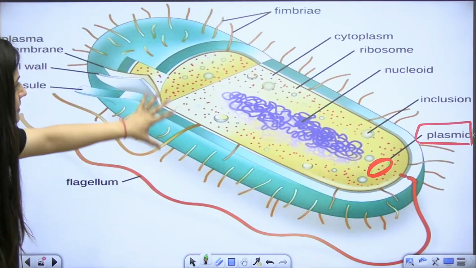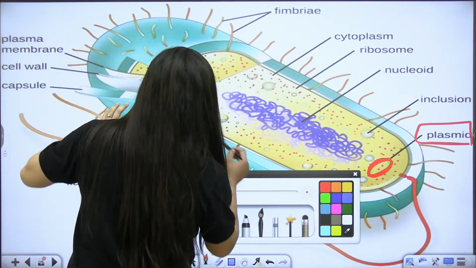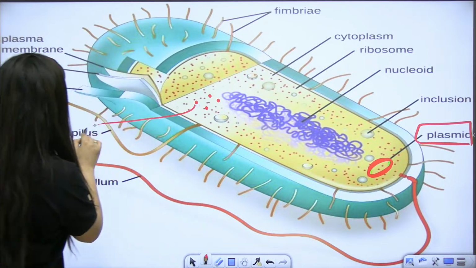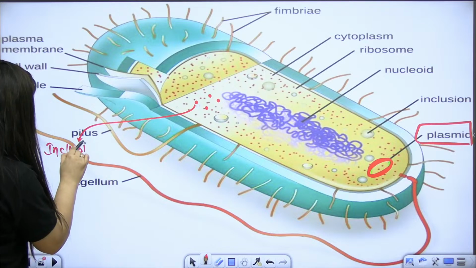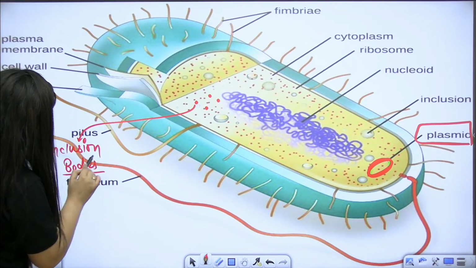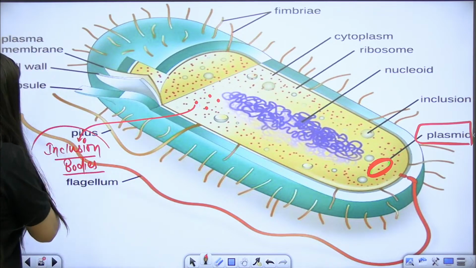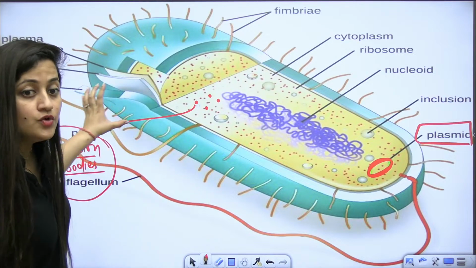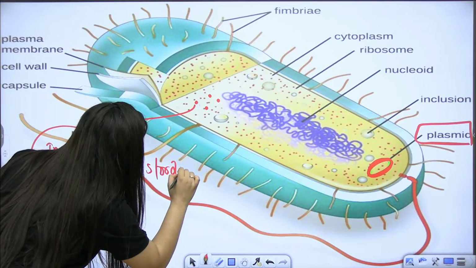Now, here, ribosome is also clear. Here in this bacteria, you will see certain non-membrane bound bodies. We are going to call them inclusion bodies. Again, the inclusion bodies are unique to this bacteria. They are basically a kind of storage granules.